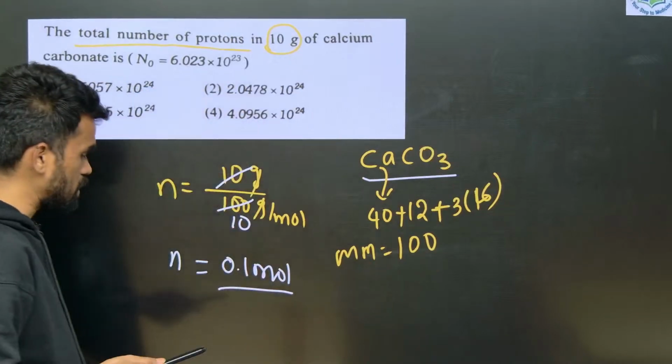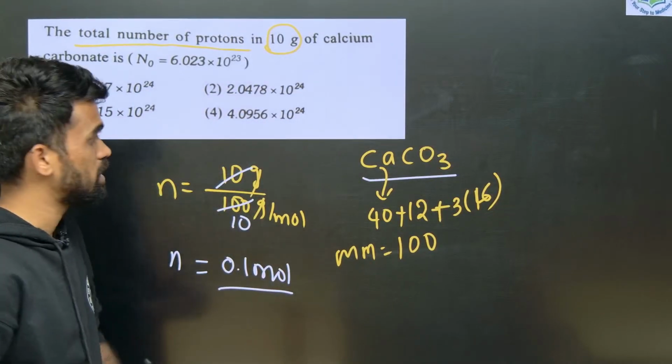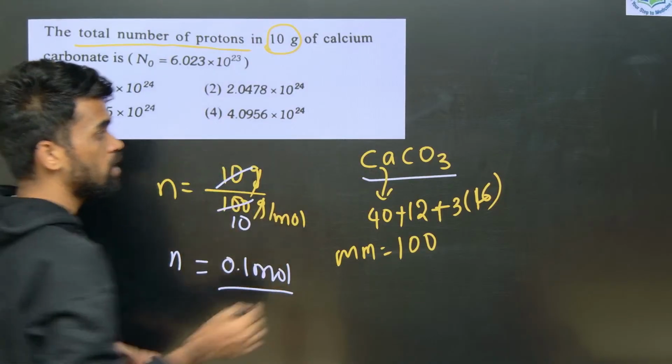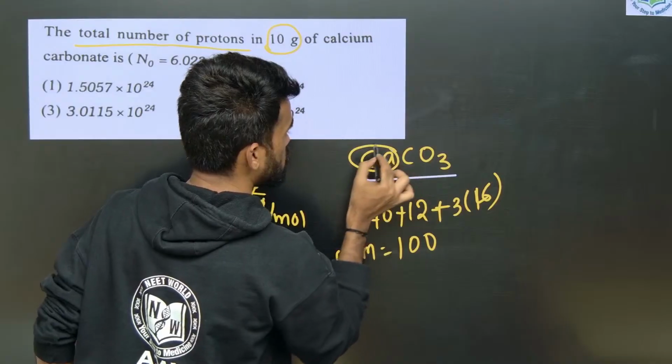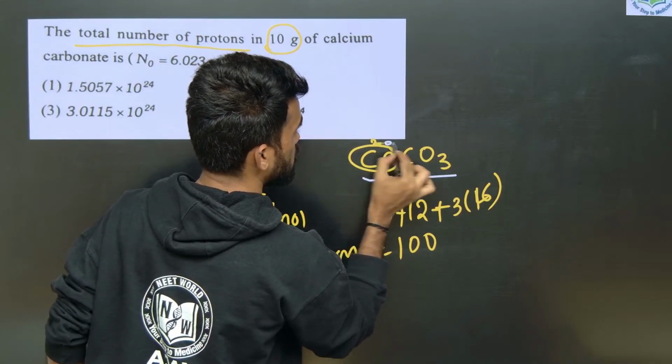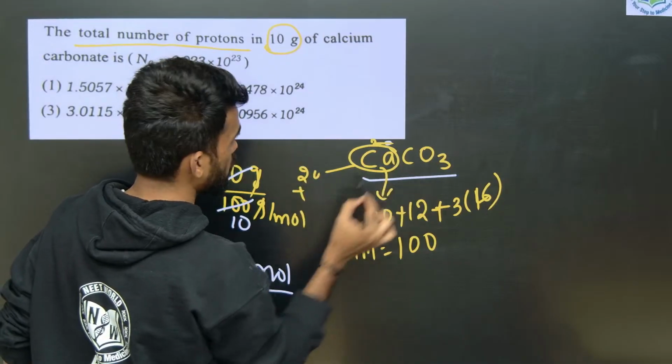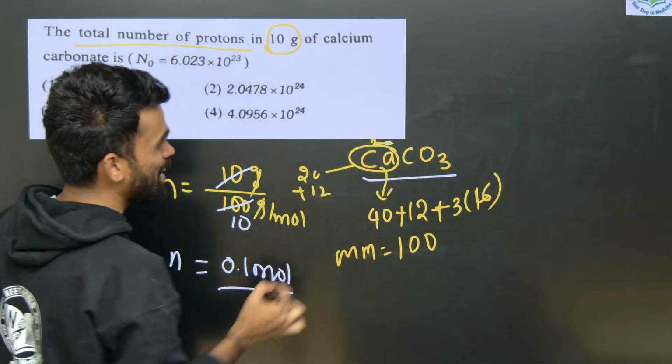They are not asking about the number of calcium carbonate units. They are asking the number of protons in this 0.1 mole of calcium carbonate. See, what is the atomic number of calcium? 20. It means 20 protons are there. So calcium contains 20 protons.